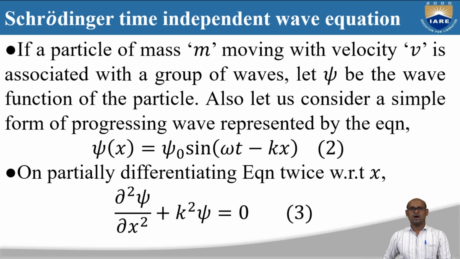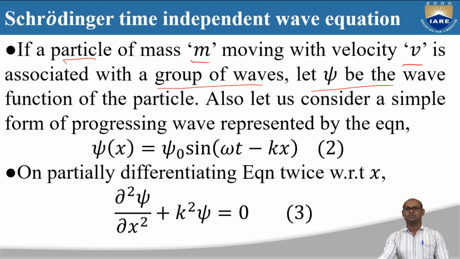Okay. So consider a particle of mass m moving with velocity v. This particle is a quantum particle or microparticle, so it is going to have an associated wave group. To understand this wave group, we define the wave function ψ.